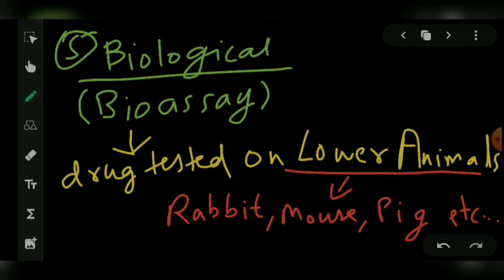Coming to the next part, that is the biological assay, bioassay, or biological evaluation. It is an important part. A question is usually asked: what is bioassay? It is a type of evaluation in which a drug is tested on lower animals. What can the lower animals be? As you know, rabbit, mouse, guinea pig, etc. These are the lower animals. So in the biological assay, the substance or the drug is tested on the lower animals.